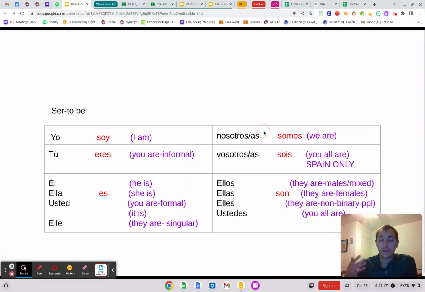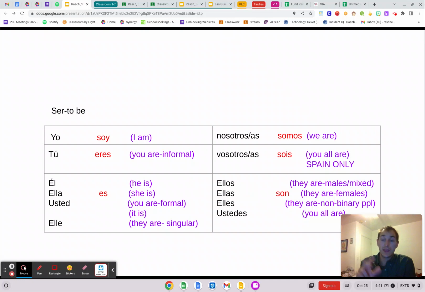Then we have nosotros or nosotras. Somos, that's for a group. So anybody plus me. So if it's Kyle y Devin y yo vamos a la escuela, we go to school. You could replace Kyle, Devin, and I with somos, or with nosotros, I should say. Vosotros is anybody and you. So if I'm talking to other people like Kyle, Devin, and you, y tú, I could use vosotros in place of those pronouns.